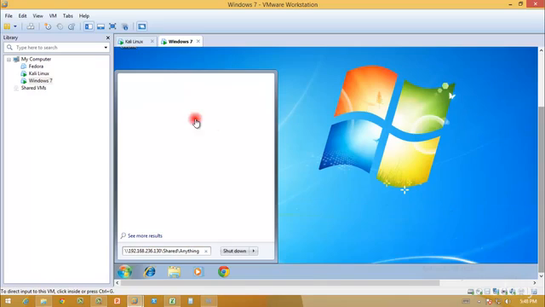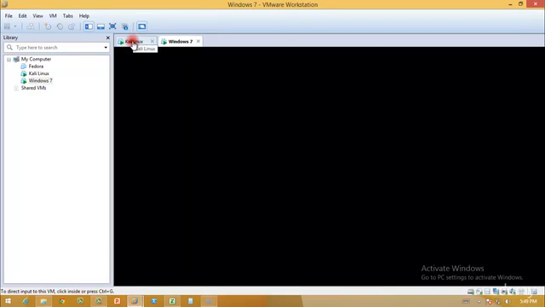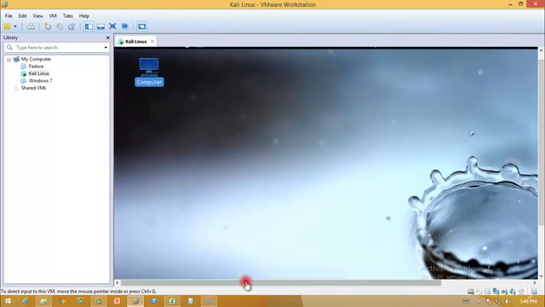So that's it guys for this tutorial, and that would be the last tutorial for the DDoSing of a computer through Kali Linux. In the next tutorial, we will be taking a look at how we can actually hack into an Android system. But as I don't have an Android with me right now, I'll just be showing you how we can do that. I won't be actually able to perform an Android attack.